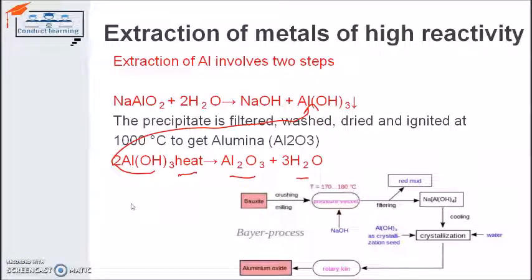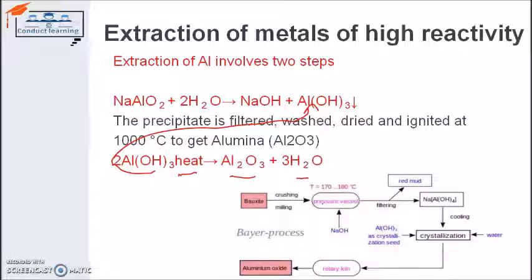The same thing we can also understand from this diagram. Here in this diagram, we first start from there. We took the bauxite, crushed it, mined it, and put this bauxite in a digester or pressure vessel, where the temperature is around 170 to 180 degrees Celsius. Previously it was given as 140 to 150 degrees Celsius, but the temperature will be around this, and the bauxite is combined with sodium hydroxide.